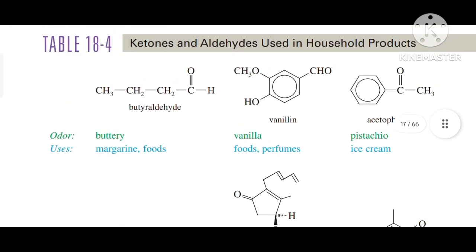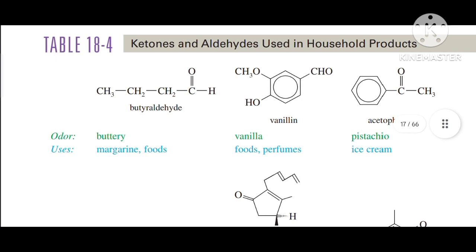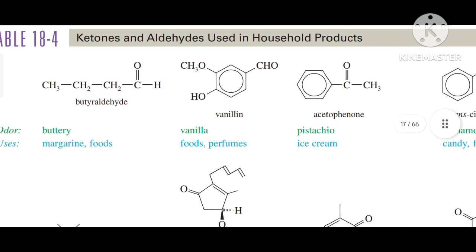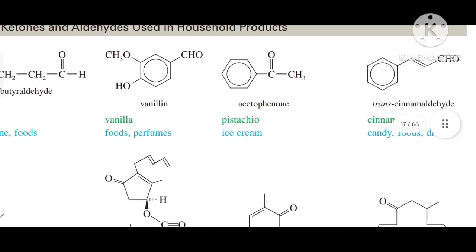So first is butyraldehyde. Its odor is buttery, uses margarine and foods. Second compound is vanillin, and its odor is vanilla and uses foods and perfumes. Next compound is acetophenone. Its odor is pistachio and ice cream. And another compound is trans-cinnamaldehyde.